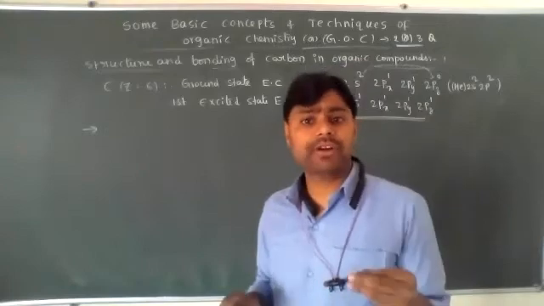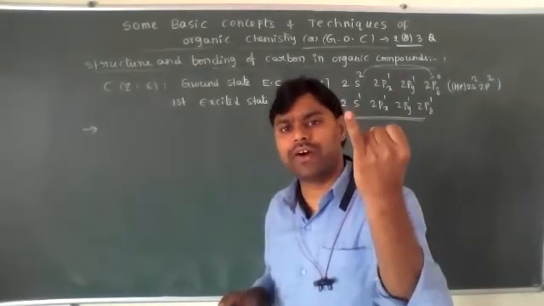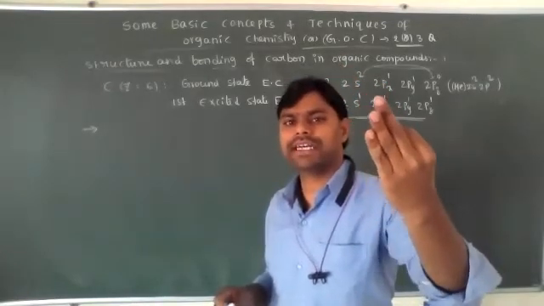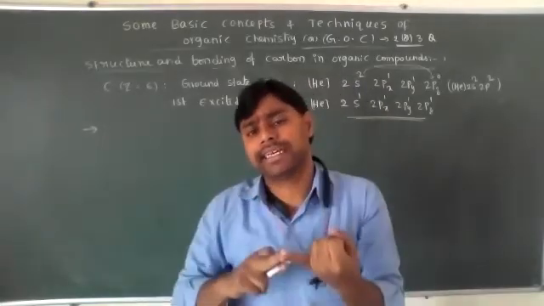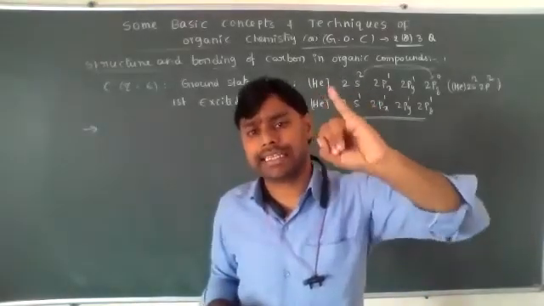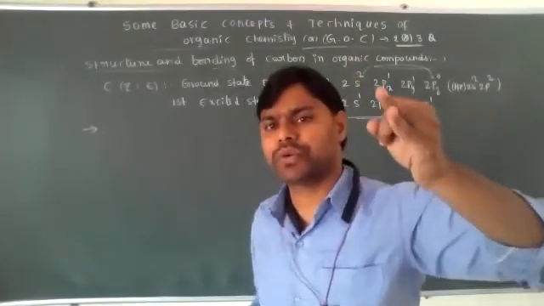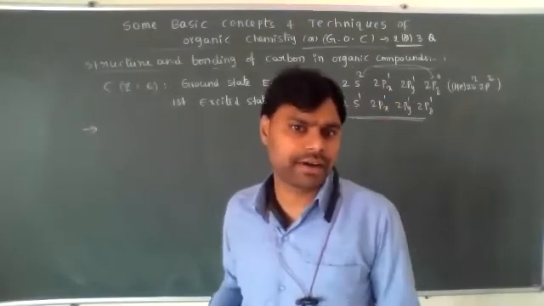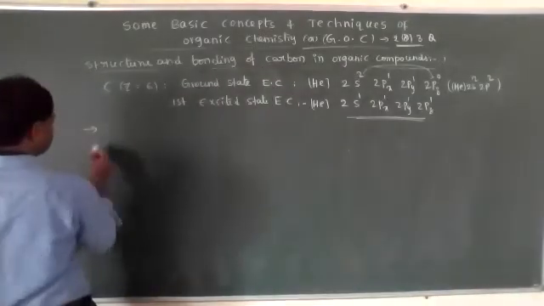Carbon is able to form multiple bonds, meaning single bonds, double bonds and triple bonds. Whenever carbon has all single bonds, its hybridization is sp3. If a double bond is present, hybridization is sp2. If a triple bond is present, the hybridization is sp.